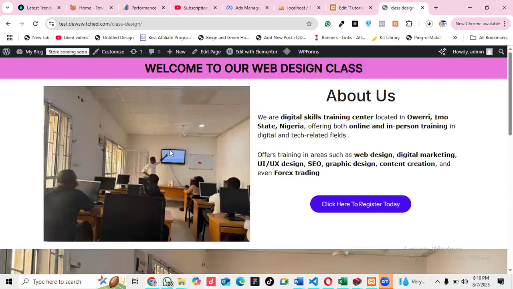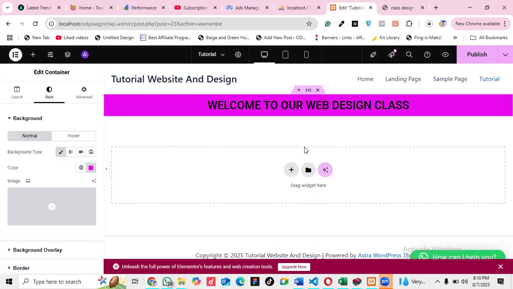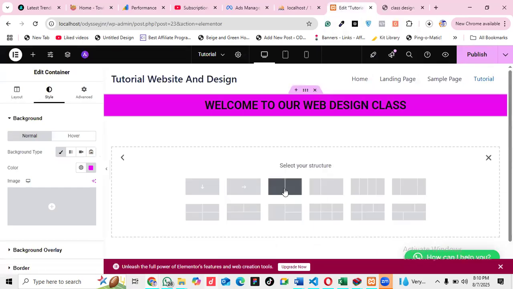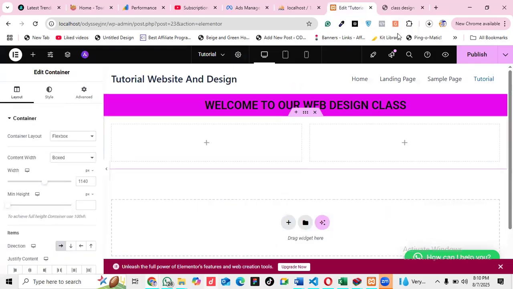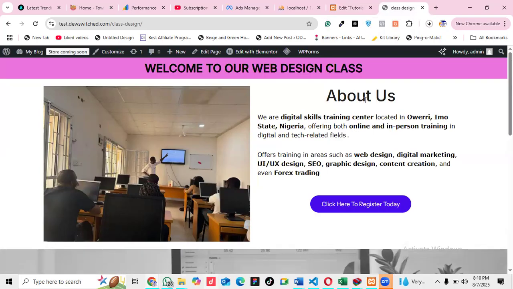So once I come to here now, you can see I have two containers. So all I need to do now, I will look for the one that I have two. Once I click here, this one has two. This one is 50-50, so I have to select this one. So what do we have here? We have an image. So an image of me teaching inside the class. This is my physical class. So you can see this image, this one now is also the text.